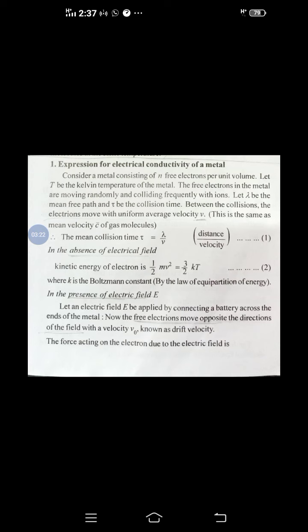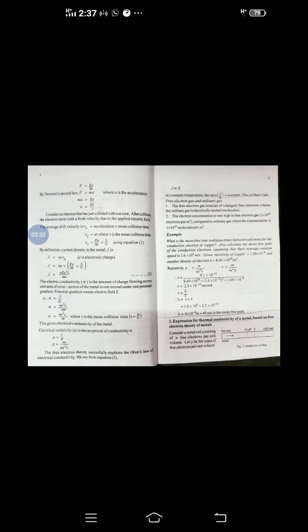If there is an electric field, then automatically a force will be created. The force acting on the electron due to the electric field can be written as F is equal to eE. Normally we know that F is equal to qE, so that is here written as eE.